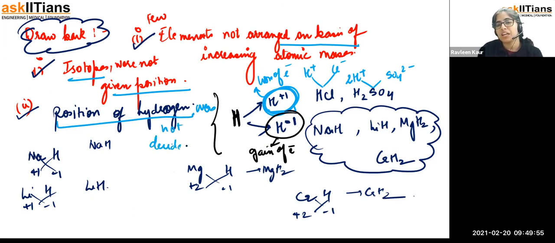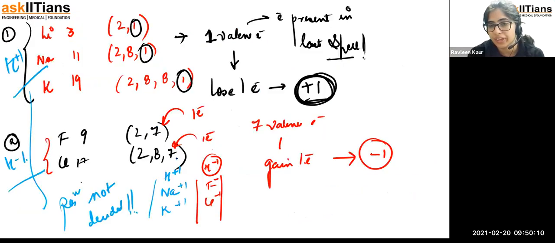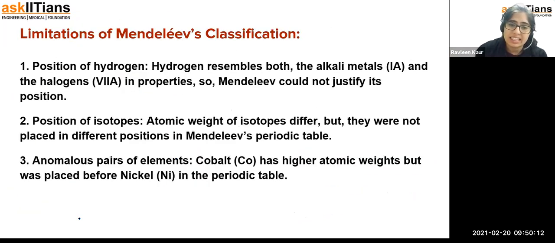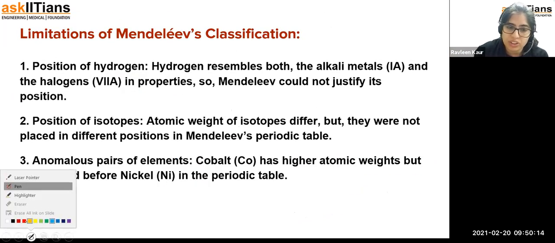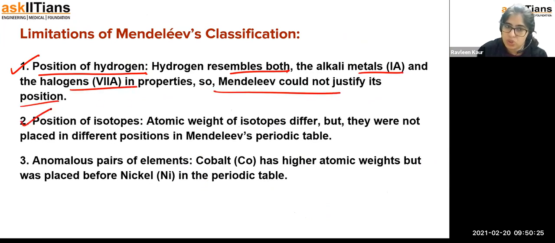We could not decide in which place you have to keep hydrogen, either towards group 1 elements, using the modern periodic table words, or in group 17 elements. So let us read the limitations. What I've taught you is already mentioned here: he was not able to explain the position of hydrogen. Hydrogen resembles both the alkali metals and halogens, so Mendeleev could not justify the position.